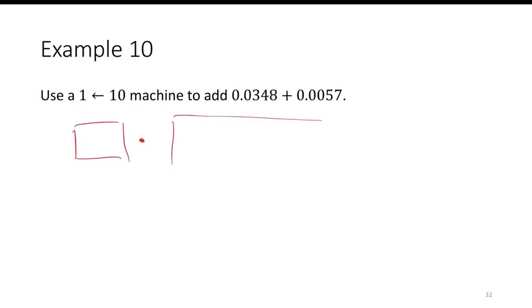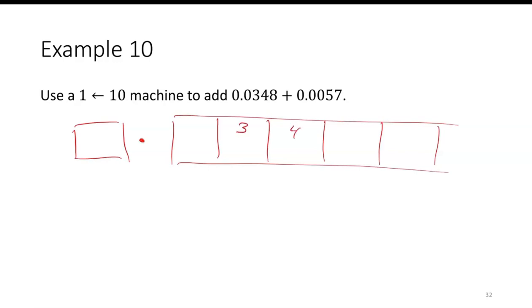So it looks like I'm going to need at least four places to the right. So basically I have 348 thousandths. I'm just going to write the numbers. So 3, 4, and 8. And then there's 0, 0, 0, 0, 5, 7. So if you add up those dots, I end up with 0, 0, 3, 9, and 16. So this is 390 16 10,000ths.